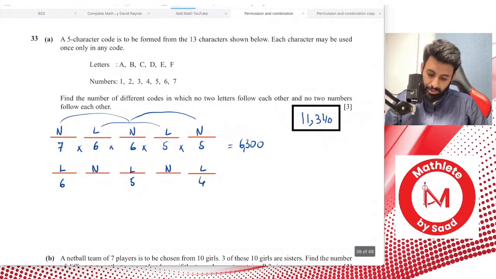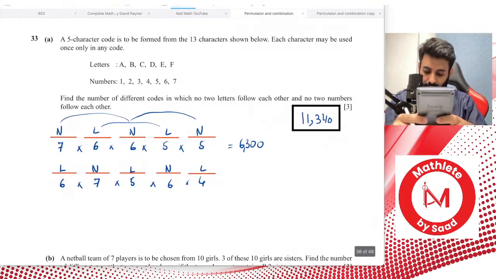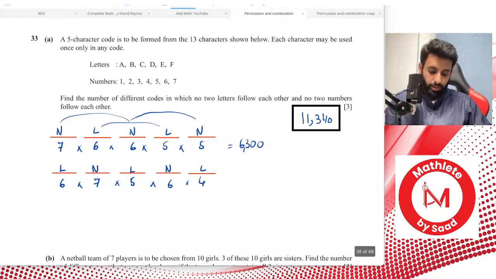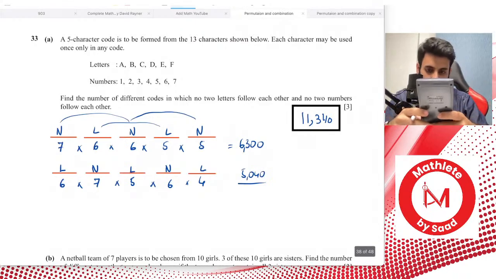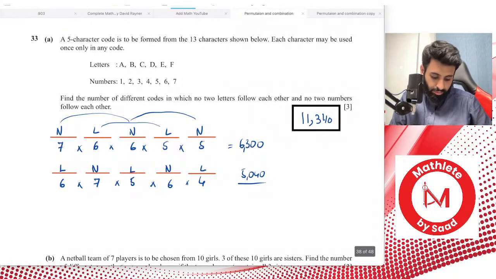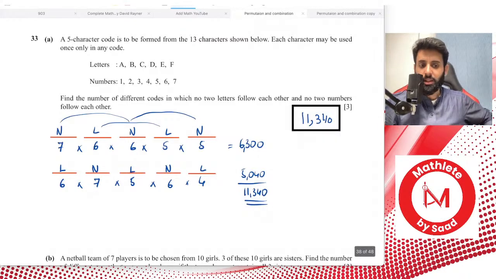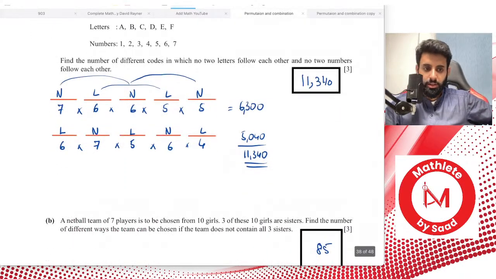How many numbers do you have to choose from? You have 7, and then 6. So you multiply this, see what you get. So 6 into 7 into 5 into 6 into 4 is 5040. So if you sum this up, hopefully that's going to be 11,340. Yep, 11,340. There you go. That's the same answer. Is it? Yep, it's the same as 7P3 and 6P2. That's correct.